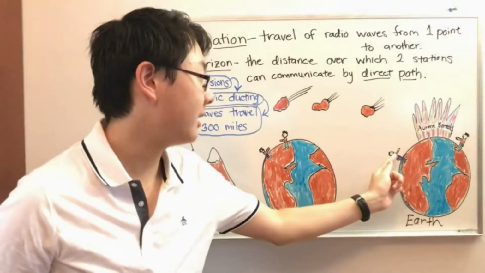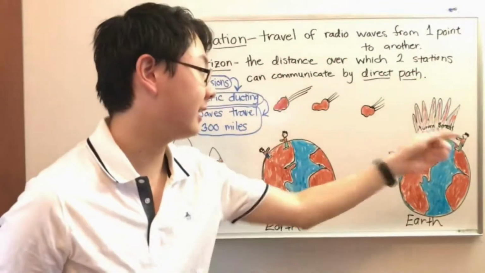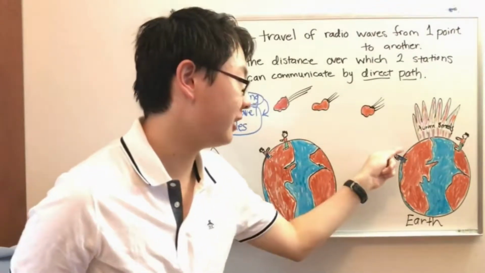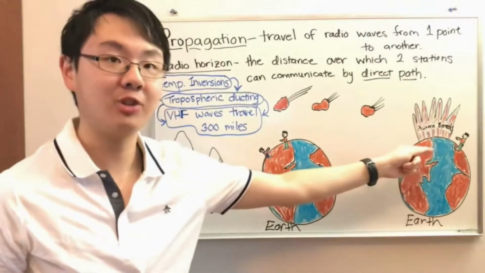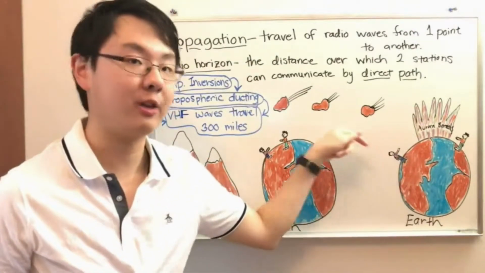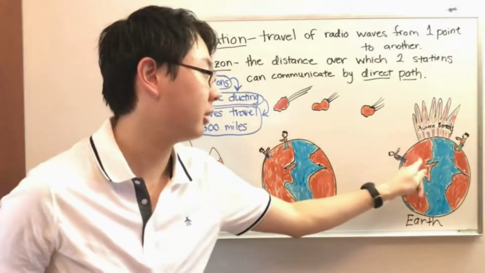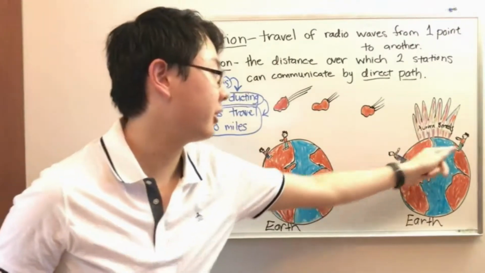Pretend this guy wants to contact this guy over here. We have a slight problem. The radio wave likes to travel in a straight line. If the radio wave travels in a straight line, it will have to go through the center of the Earth. Radio waves cannot go through the center of the Earth. That's impossible. The Earth blocks the radio wave. The radio wave just can't go through that. Radio waves travel through space. They don't travel through solid objects like the Earth. So then the radio wave never gets to this other person.